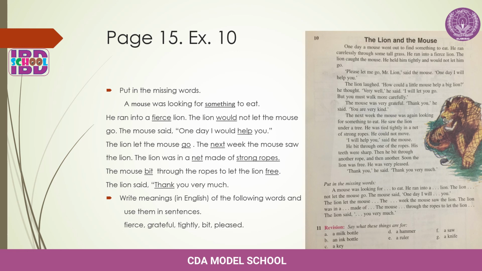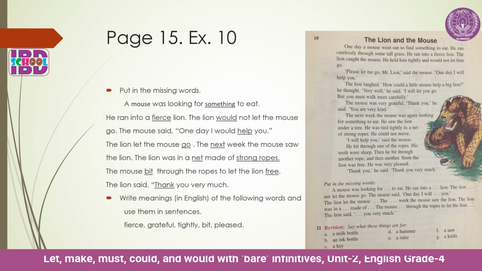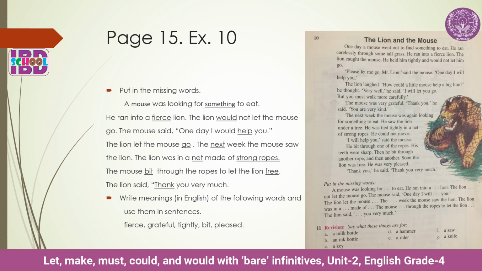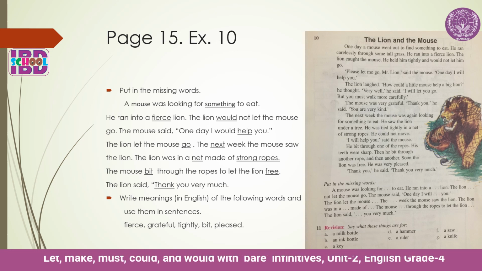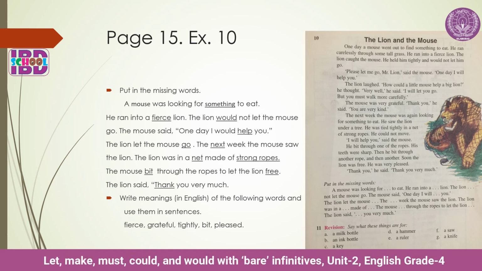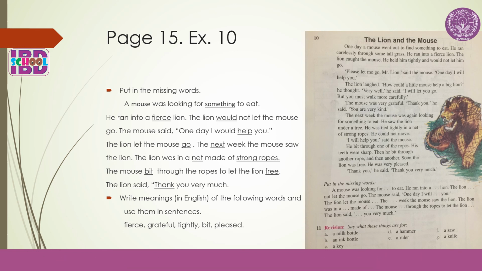The next week, the mouse was again looking for something to eat. He saw the lion under a tree. He was tied tightly in a net of strong ropes. He could not move. I will help you, said the mouse. He bit through one of the ropes. His teeth were sharp. Then he bit through another rope and then another. Soon the lion was free. He was very pleased. Thank you, he said.